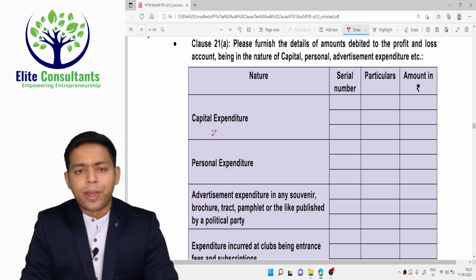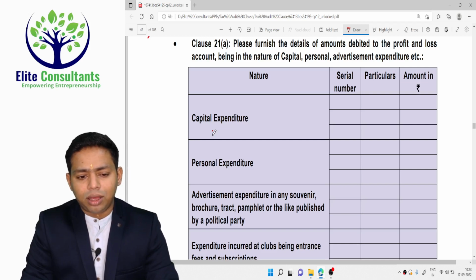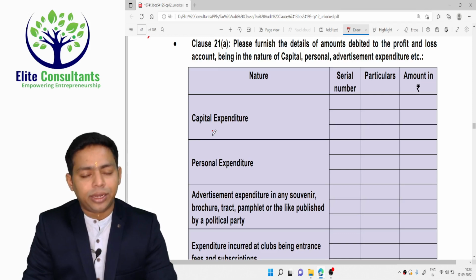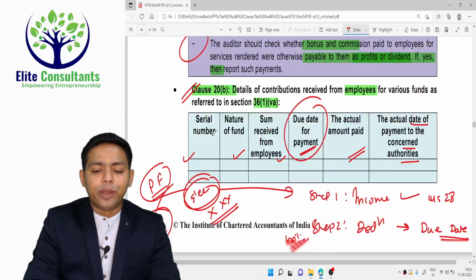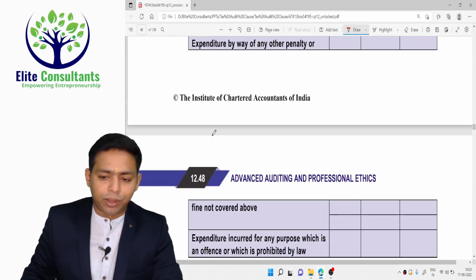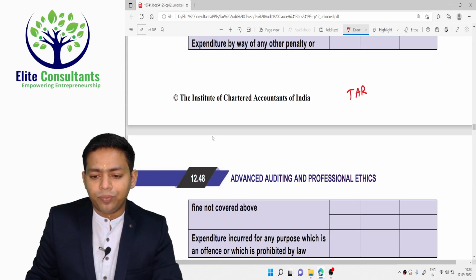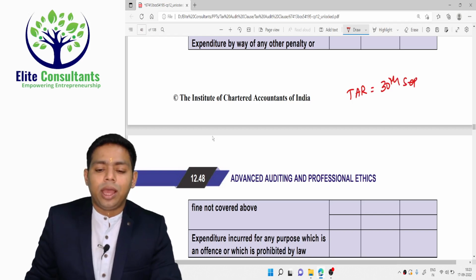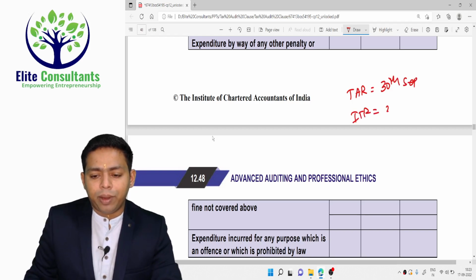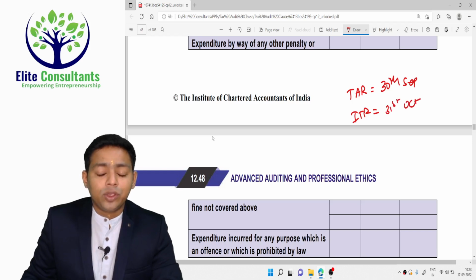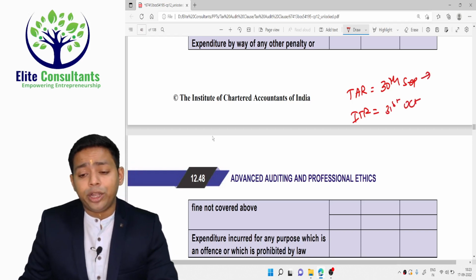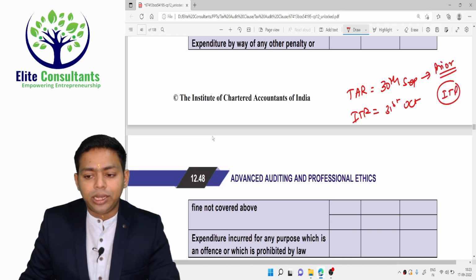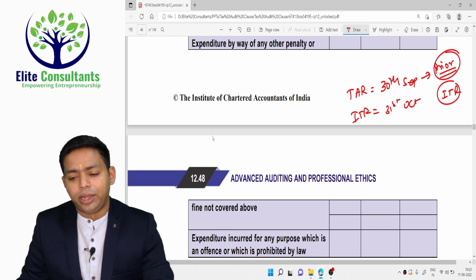Nirmala Sitharaman ma'am has amended the due dates of the tax audit report and ITR in such a way that the tax audit report goes by 30th September, and ITR should be submitted by 31st October. So they are demanding the tax audit report prior to the ITR. First tax audit report and then ITR.